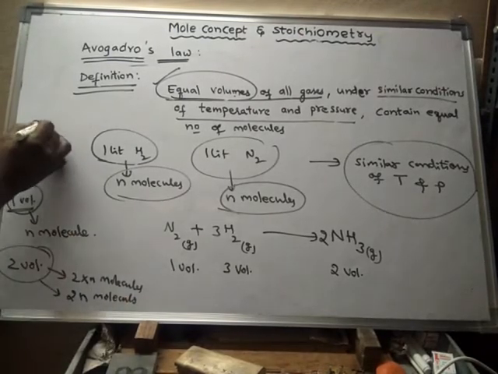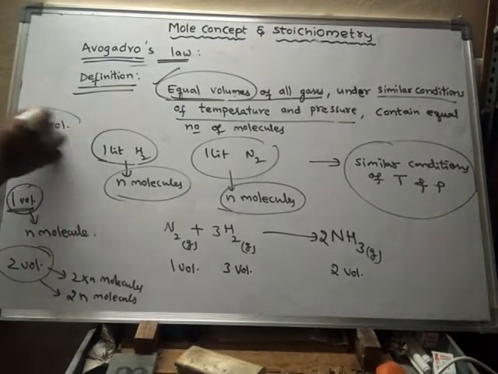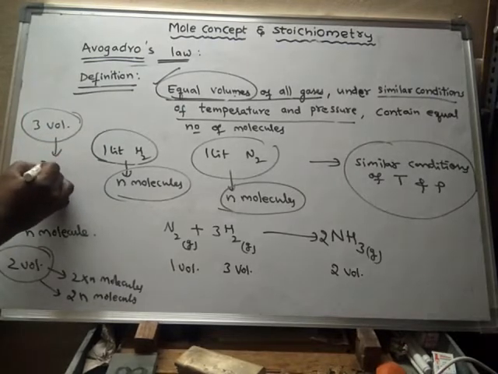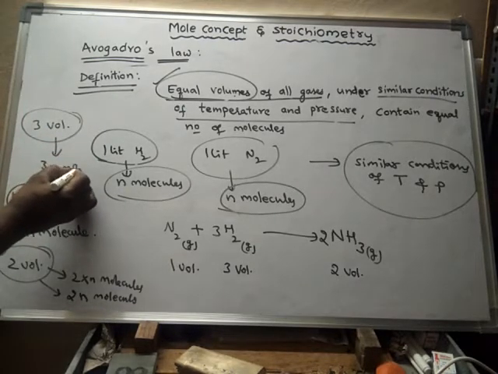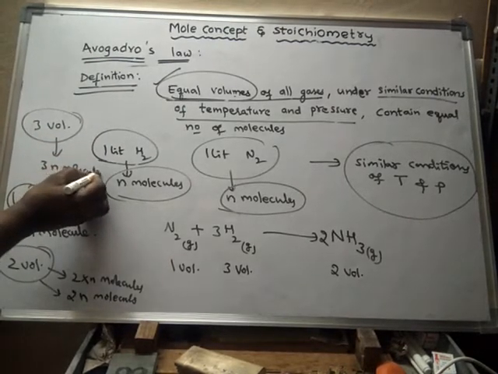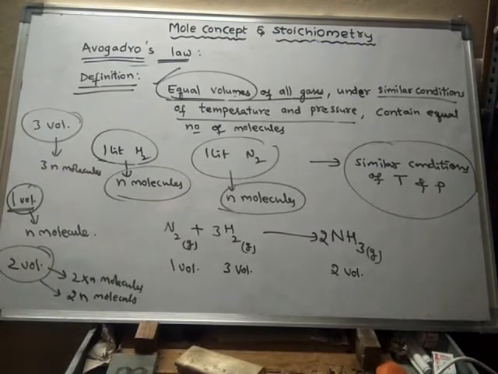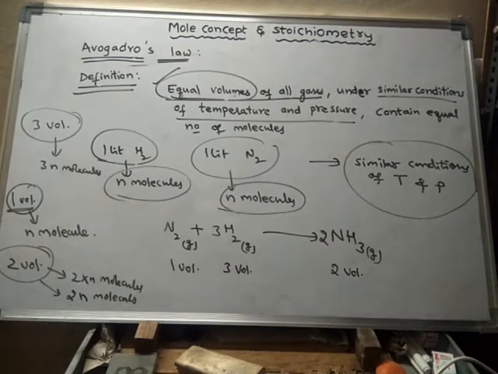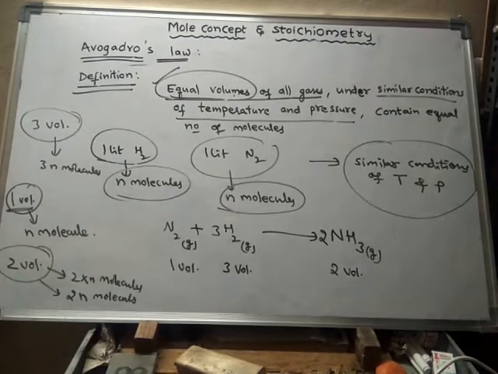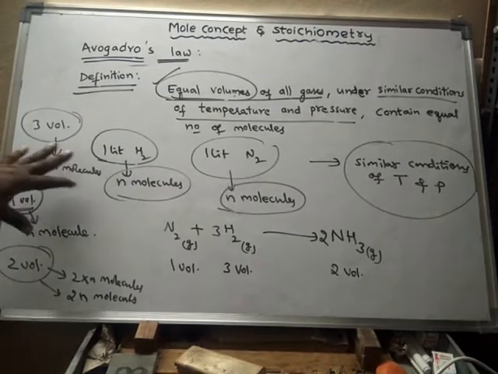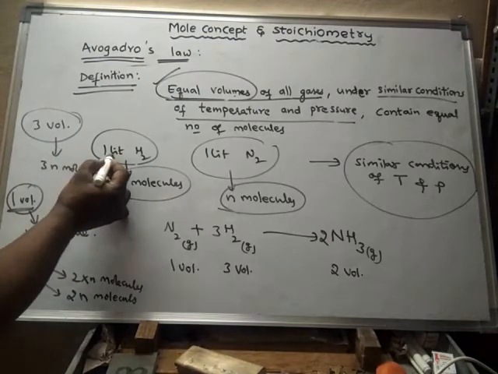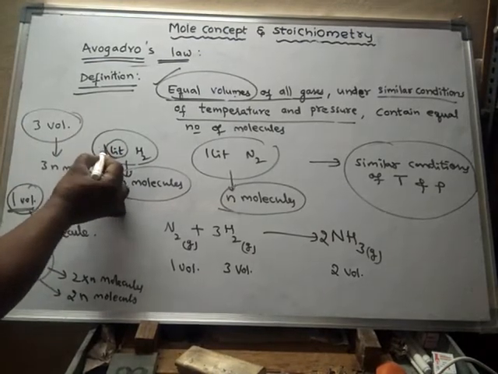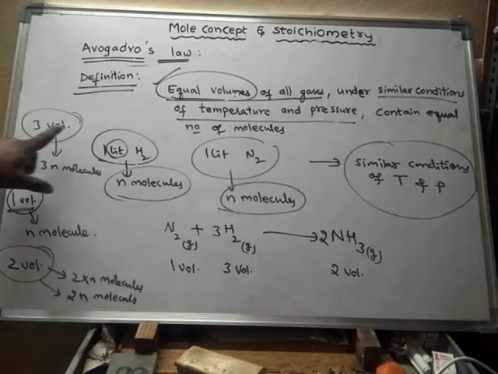If it is 3 volumes, then it should be 3 n molecules. Here, instead of specifying units like liters, milliliters or cubic centimeters, I am simply writing volumes.